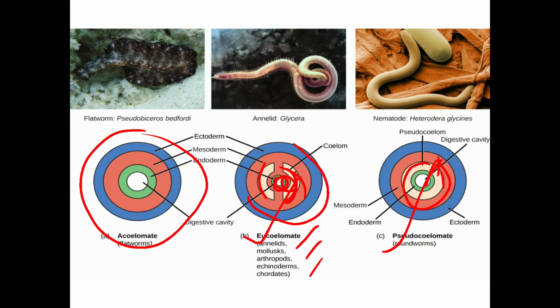There will be no lining of mesoderm in between the cavity and body wall. So these are the acoelomate, eucoelomate, and pseudocoelomate. In acoelomate, there will be no cavity, for example flatworms. But in eucoelomate, there will be a cavity in between the body wall and gut, and this cavity, the body wall, is completely lined by mesodermally derived coelomic epithelium. But in the pseudocoelomate, there will be no mesodermal lining of the body wall.